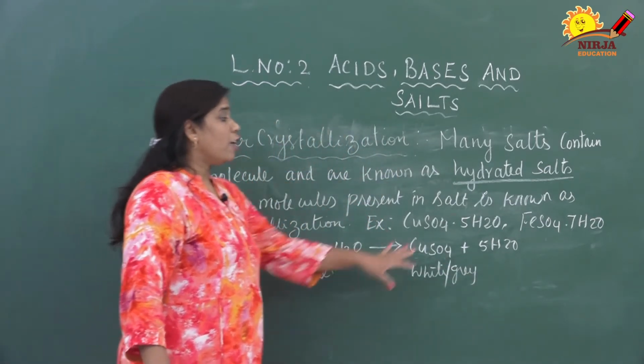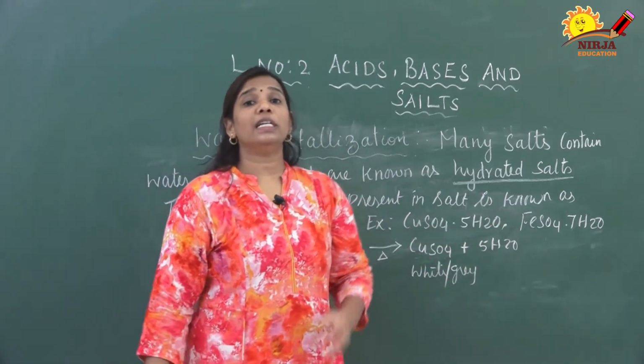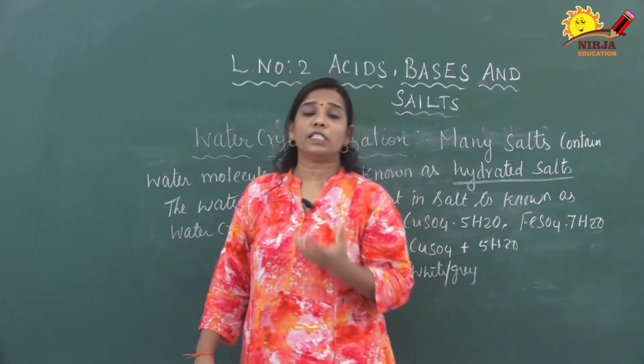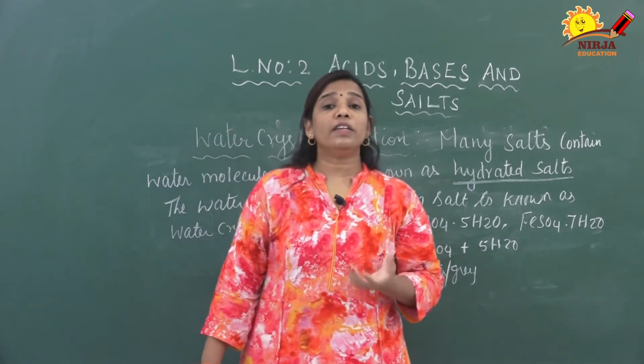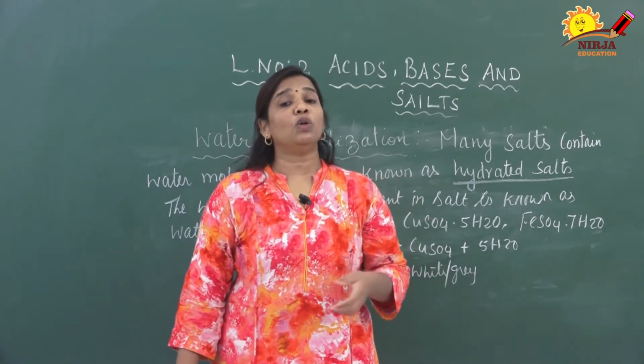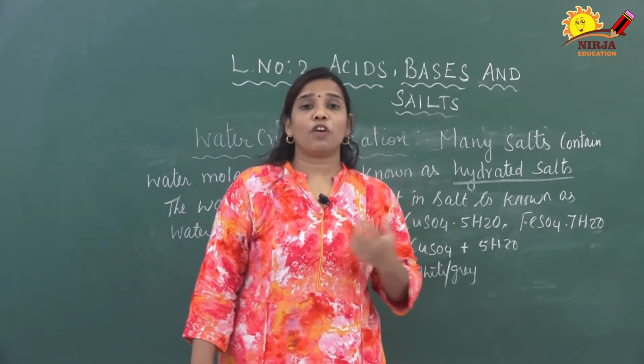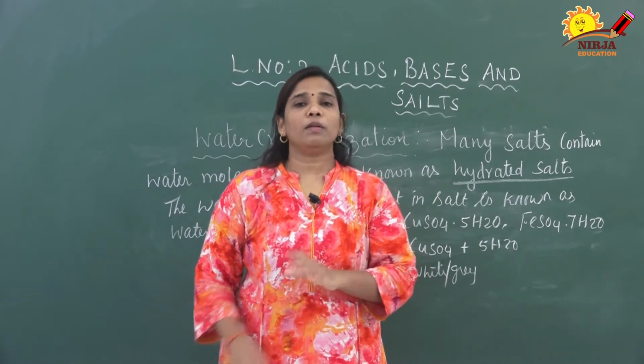Similarly, FeSO4.7H2O is a greenish color substance. Ferrous sulphate heptahydrate is a green color substance. When we heat it, it is converted into a colorless substance, FeSO4, plus water molecules.